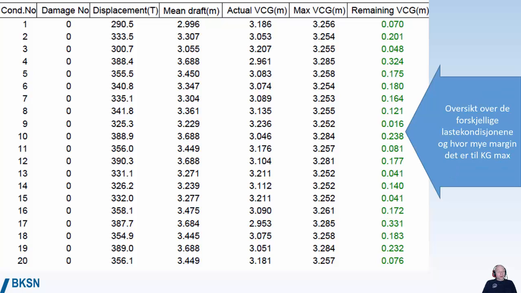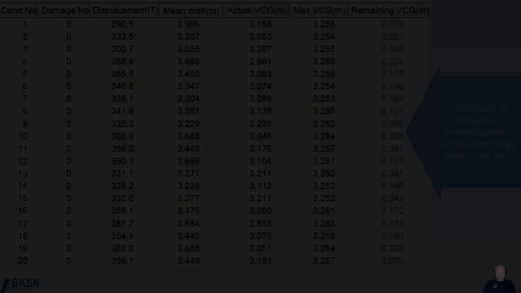And for the list of conditions, you can also see the column to the right, remaining VCG. So for every single one of these conditions, you can see how much safety margin you have up to the VCG maximum.